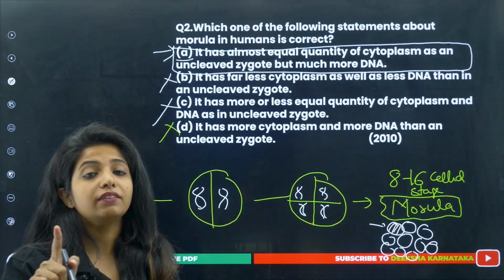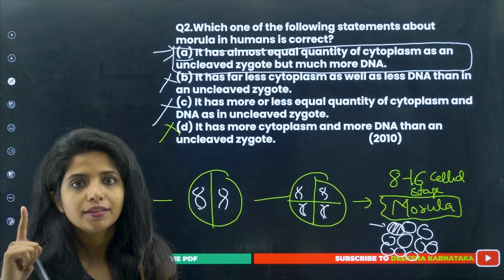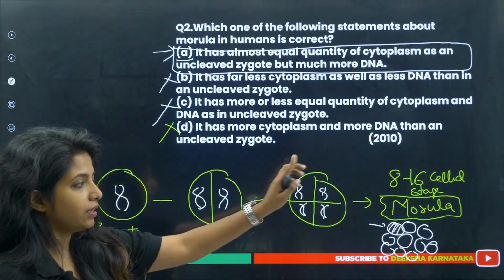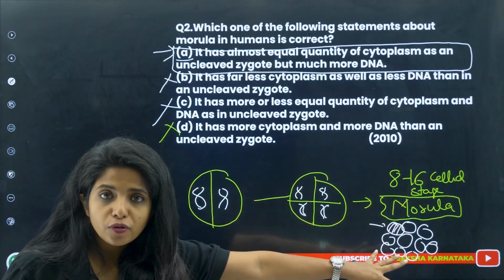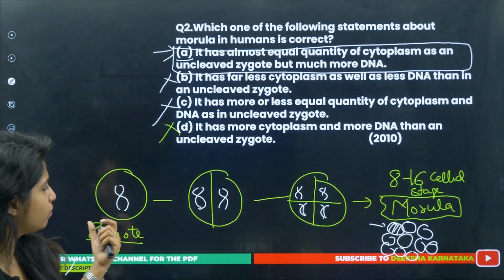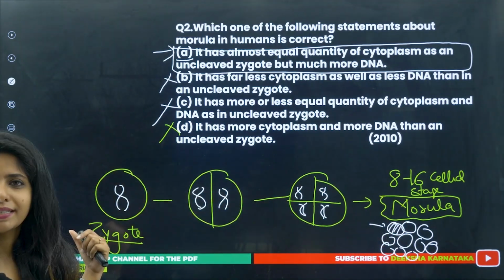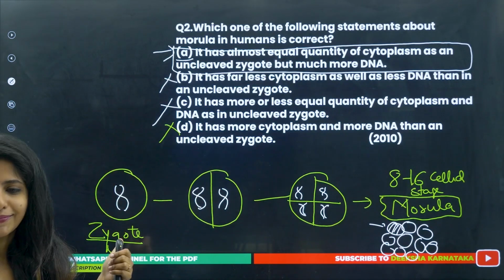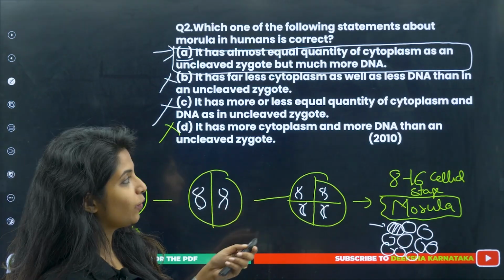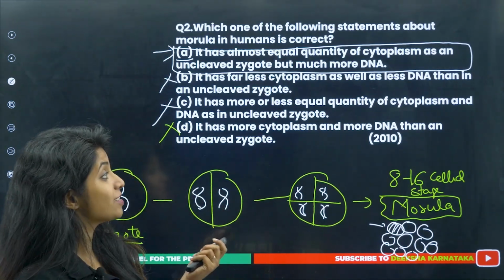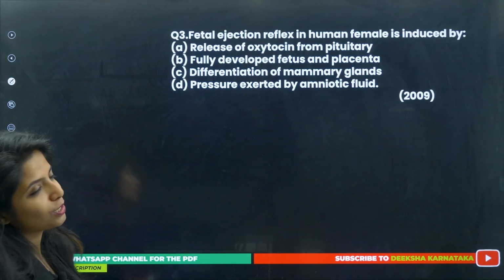Please remember that in cleavage, the cell size decreases. But as of now, we are talking about the whole morula. So the whole morula will be having almost equal amount of cytoplasm as the zygote. I hope this is also clear. If you got this complicated answer correct, give yourself +4 marks.